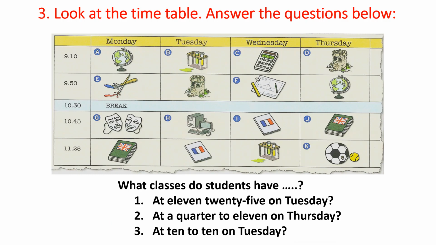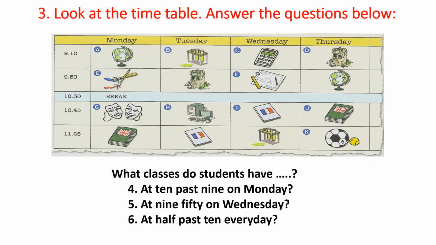Okay, let's look at the timetable here. Answer the questions below. What classes do students have? Number 1, at 11:25 on Tuesday. So, 11:25 here. Tuesdays here. So, what class? That is French, right? So, from question 2 until 6, you can do it at home.